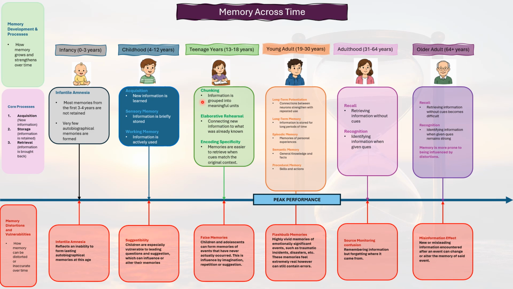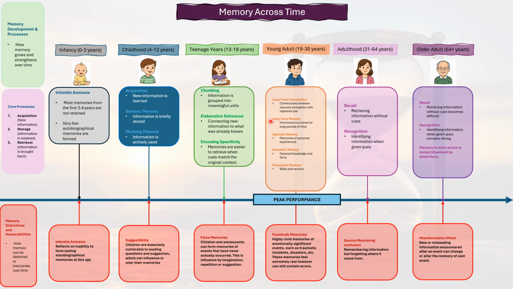During teenage years, memory becomes stronger and more organized. Chunking allows information to be grouped into meaningful units, while elaborative rehearsal strengthens memory by linking new information to existing knowledge. Encoding specificity suggests that memories are easier to retrieve when conditions during recall are similar to those present when the memory was formed. However, teenagers can still experience false memories, where events are remembered differently from how they actually occurred.